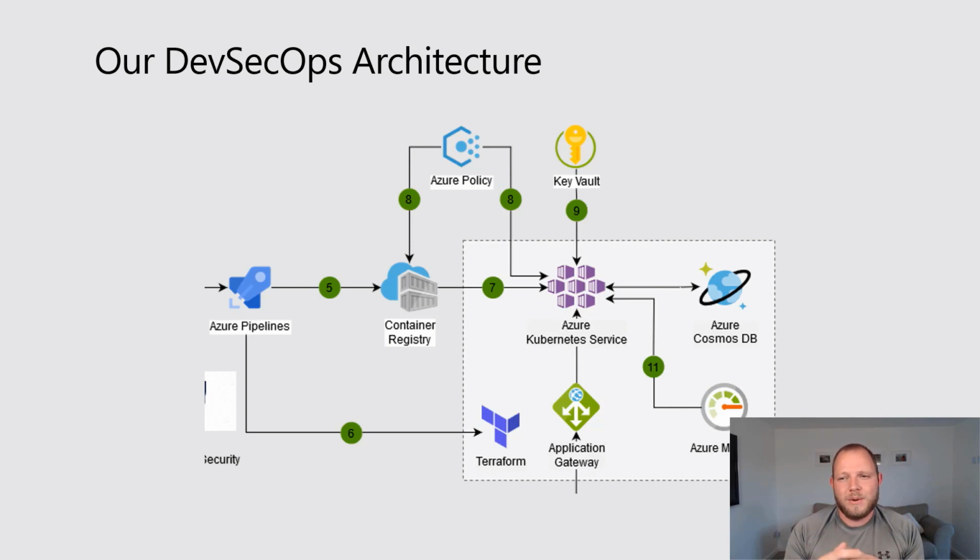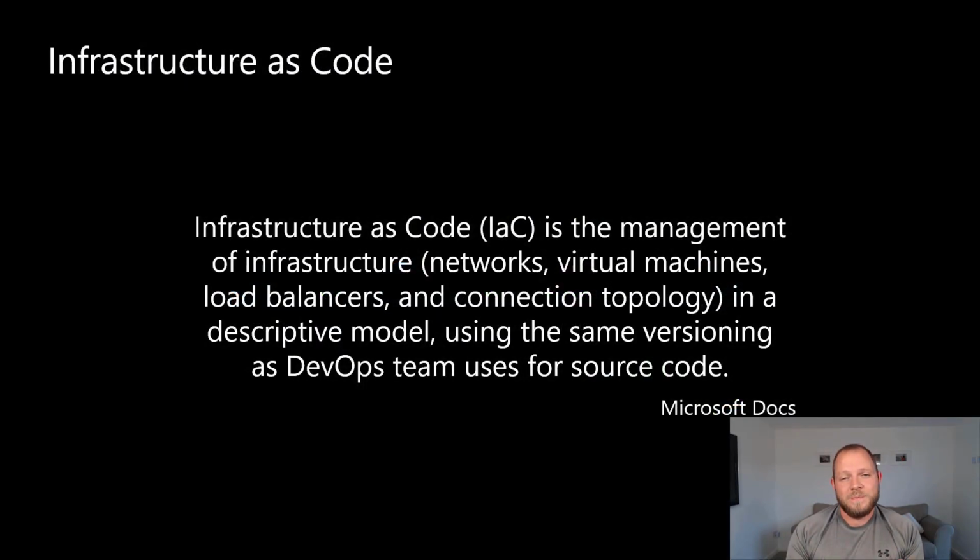So there's a bunch of things going on here. One thing that I really want to highlight as a key component of DevSecOps is infrastructure as code. Now, infrastructure as code, by definition from the docs.microsoft.com site, is the management of infrastructure, networks, virtual machines, load balancers, and connection topology in a descriptive model using the same versioning as DevOps teams use for their source code. And I think that's really prominent. The versioning part is really important.